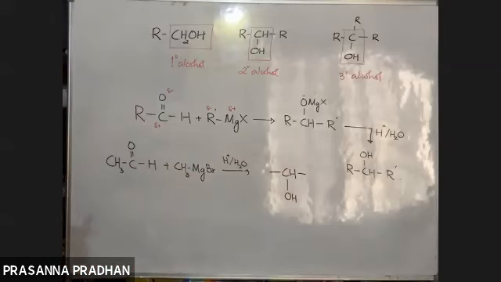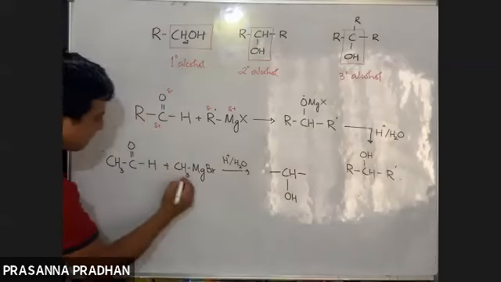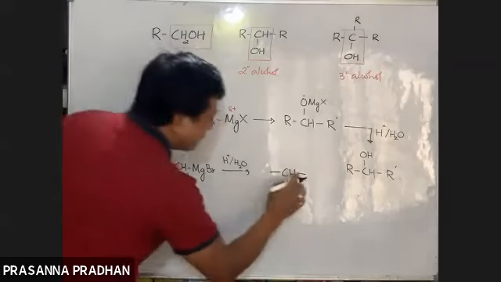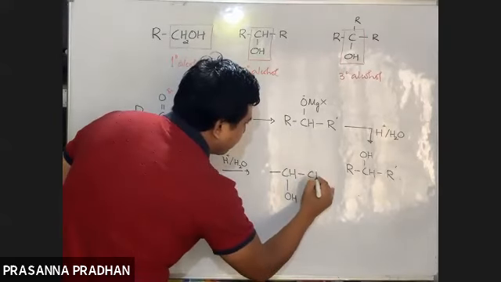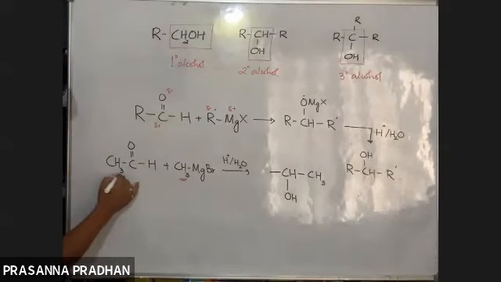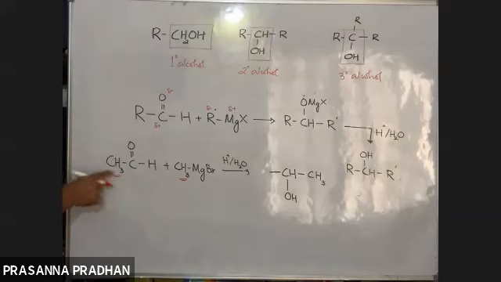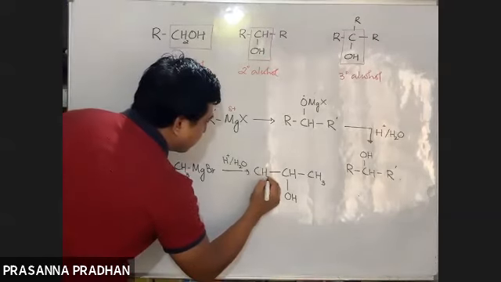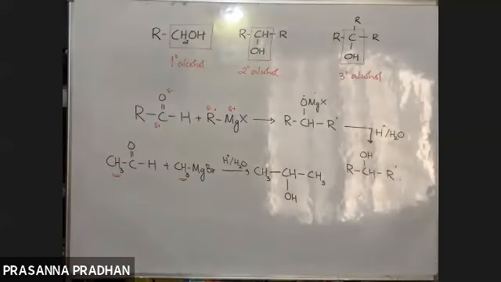One of the alkyl groups, methyl, comes from your Grignard reagent, so I'm going to write down one methyl group out here. And the other alkyl group comes from your aldehyde, CH3. So one more CH3, I'm going to write it out here. Got it? So this is my product, propan-2-ol.